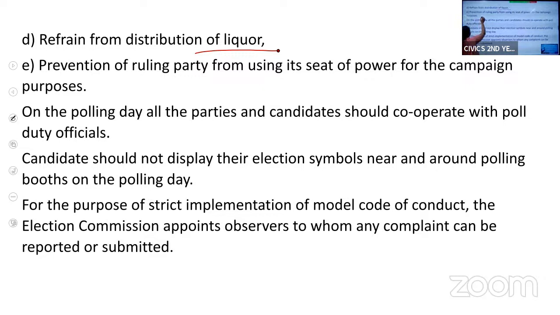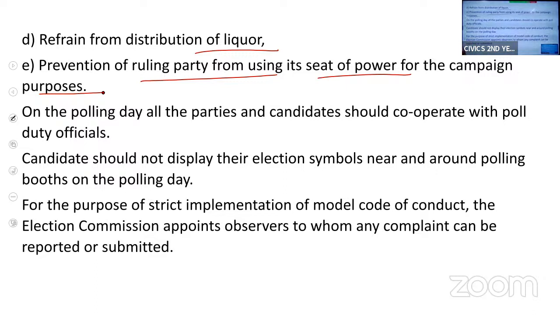And prevention of the ruling party from using its seats of power for campaigning. So the party which is in power should not use the seats from which they have already won for campaigning purposes. They should not use the seats of power for the campaigning.